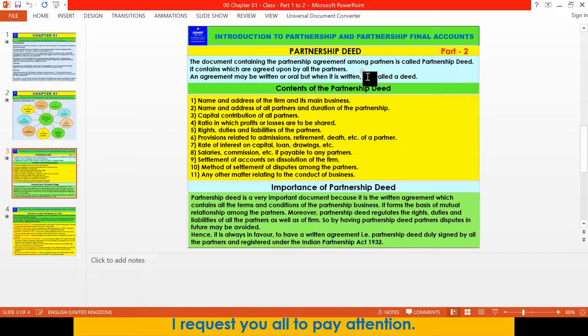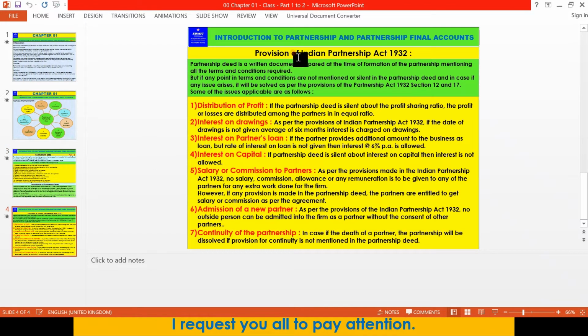So these points we have learned, and the contents of the partnership deed. These 11 points we have learned, and then the importance of partnership deed. Why must a partnership deed be made in writing? Partnership deed means a written agreement among the partners. The terms and conditions agreed among the partners are written in a document and registered; that is called a partnership deed. And what is the importance of that? That also we explained. These 2 parts we have explained in the second part.